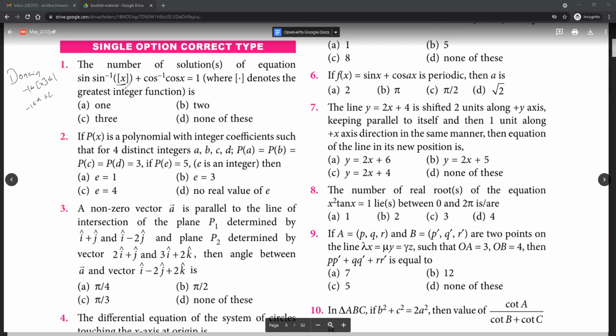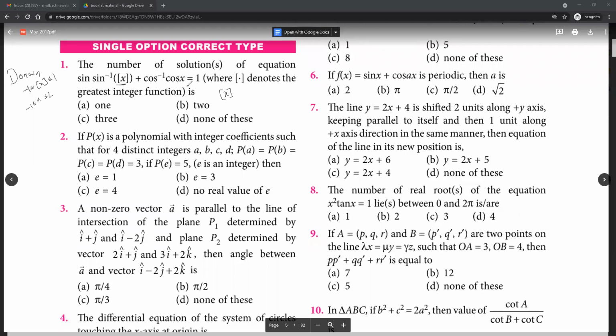ठीक है. साइन इनवर्स को डिफाइन करने के लिए ये करना होगा. एंड cos इनवर्स ऑफ cos X का, cos X में तो कोई रेस्ट्रिक्शन है नहीं. cos X is defined for all values, so no restrictions there. Right. Now, अब बस इसको स्प्लिट कर लो. For X, for what values of X can we say sin of sin inverse X would be box X? Sin of sin inverse is X. Sin of sin inverse X would be box X.